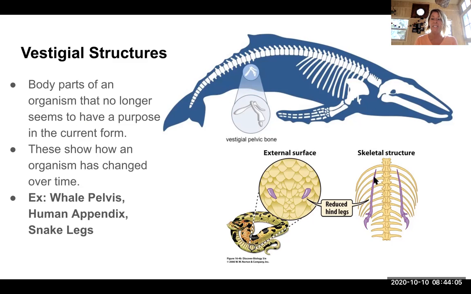And snakes have these leg bones that even still have a little claw on them that stick out from under their belly that are remnants of the hind legs that they once had in time. These vestigial structures give us a peek into the history of their evolution. Human beings also have an appendix that allowed them, we think, to digest raw meat, which is something that we no longer need. But we still have one, even though it doesn't actually serve a function anymore.